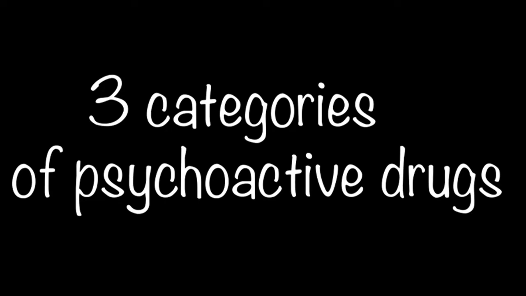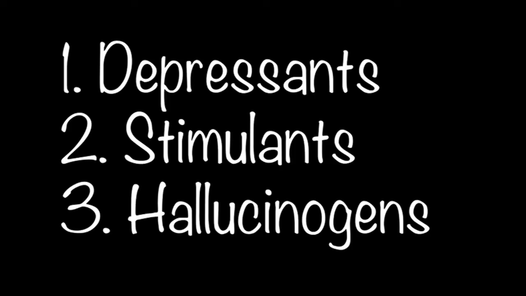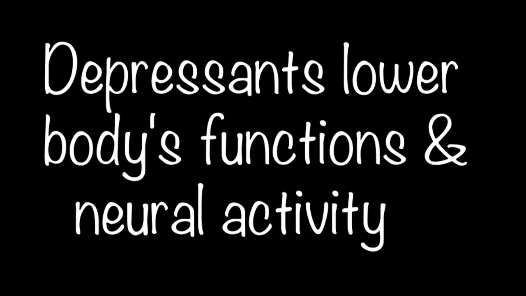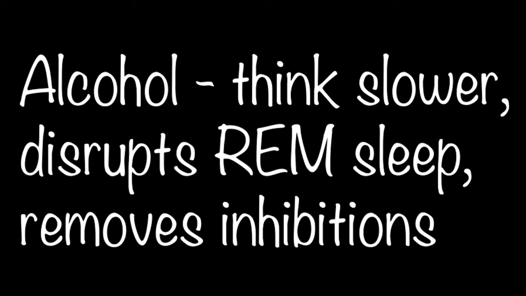There are three main categories of psychoactive drugs: depressants, stimulants, and hallucinogens. Depressants are drugs that lower your body's basic functions and neural activity, for example heart rate and reaction time. The most popular depressant is alcohol, which makes you think more slowly, disrupts your REM sleep, and removes your inhibitions.